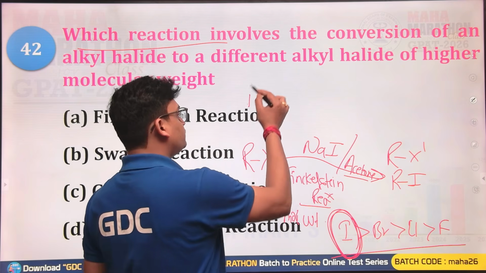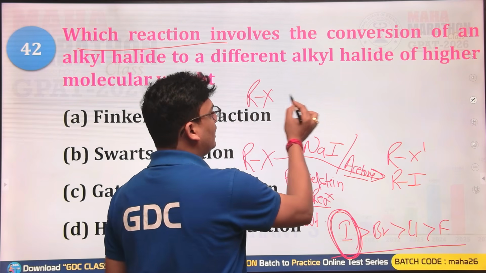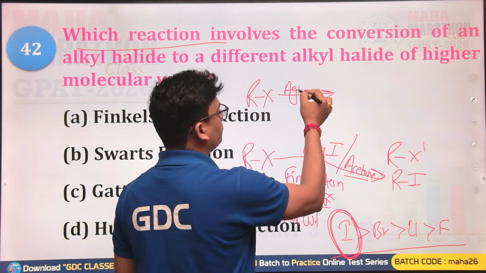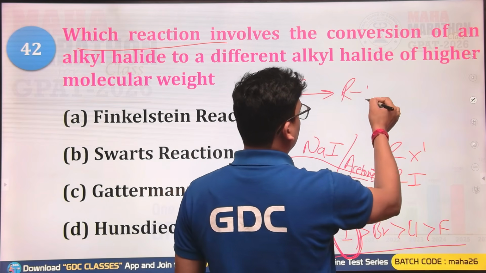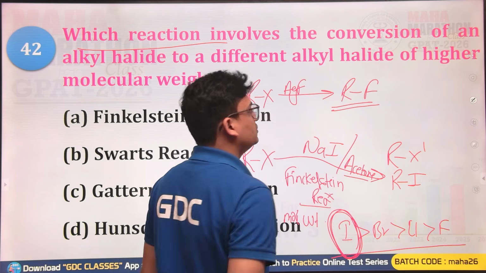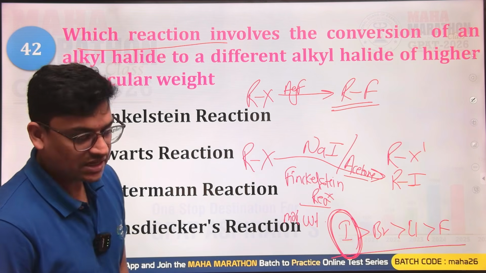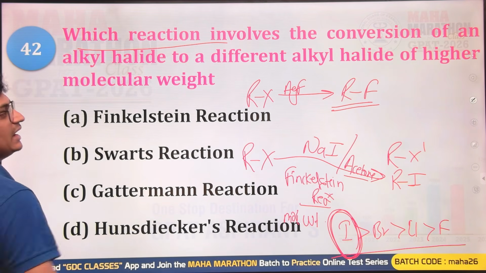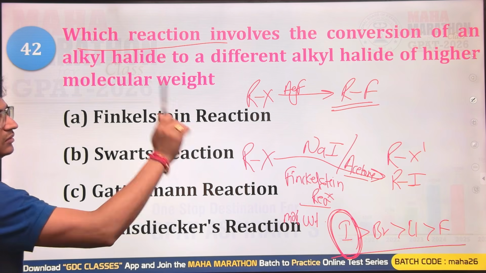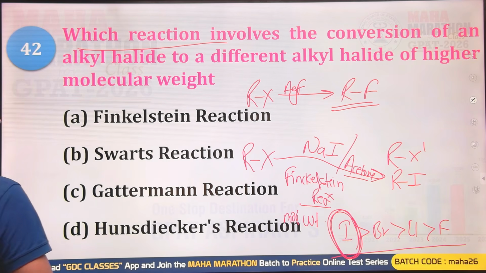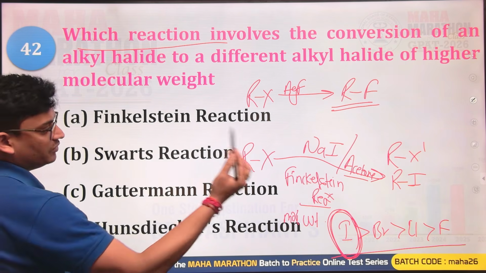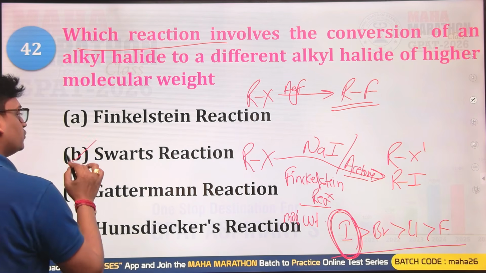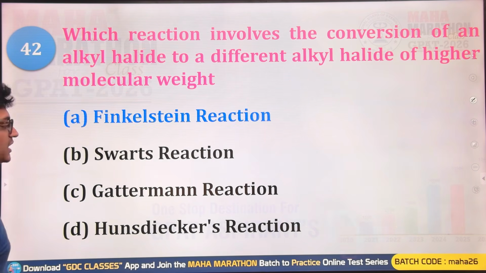There is also a specific reaction where an alkyl halide using AgF can give an alkyl fluoride. This reaction is known as the Schwarz reaction. So Schwarz is for the new alkyl halide having lower molecular mass, and Finkelstein is for the higher molecular weight. So Finkelstein will be the right answer.